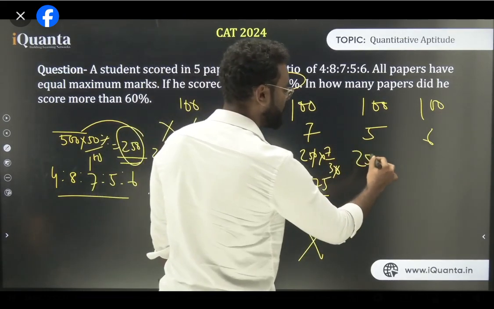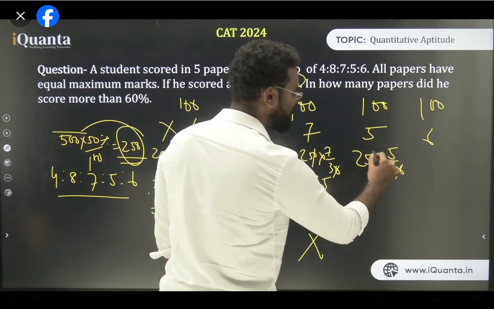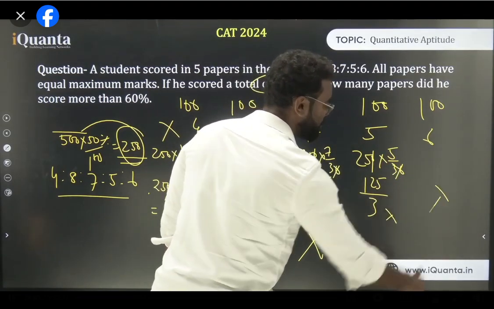So what will it be here? 250 into 5/30, which is 1/6. So the zeros are cancelled and it becomes 125/3. So here also it will not be, here also it will not be. You can check this with all these numbers.